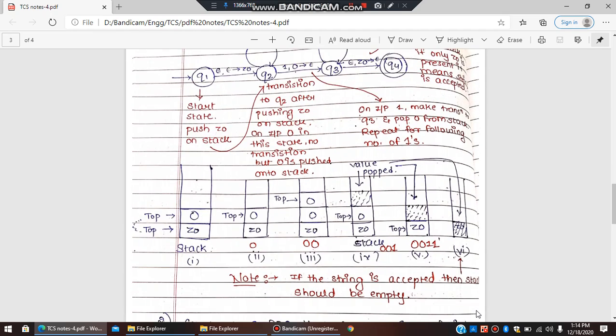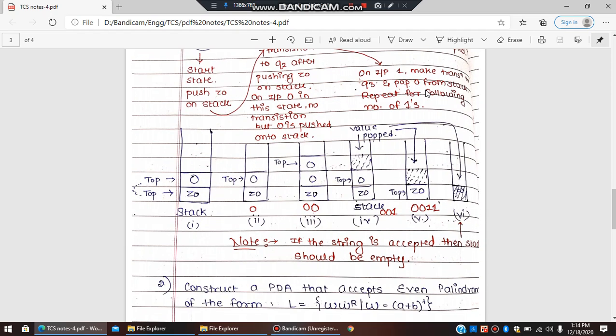So on reaching final state, Z0 is the only element, and also that is popped, which means the string is accepted. Thus, if the string is accepted, then the stack should be empty. So उसका other way round कैसे हम निकालते हैं कि Z0 भी pop हो गया, यानी stack पूरा empty हो गया, which means that the string is accepted.